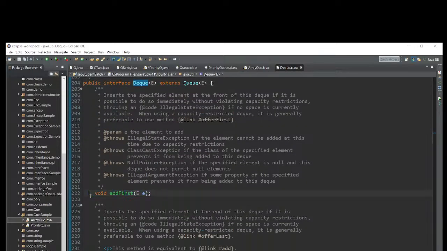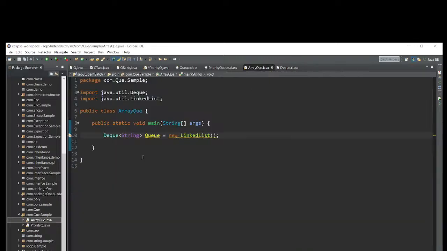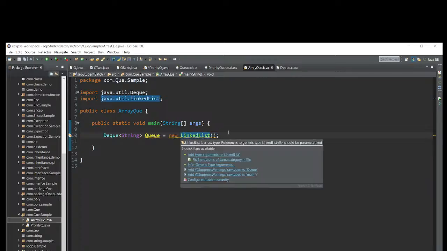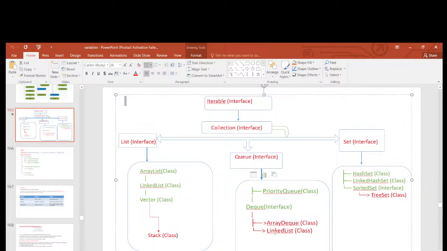Again, abstract methods. Abstract methods means we know there is no implementation. All abstract methods only. We have to implement these methods in our application by simply creating the object. And this is the interface. With generics, I pass the object as a string. The reference variable is Q equal to the new keyword and its implementation class, LinkedList.